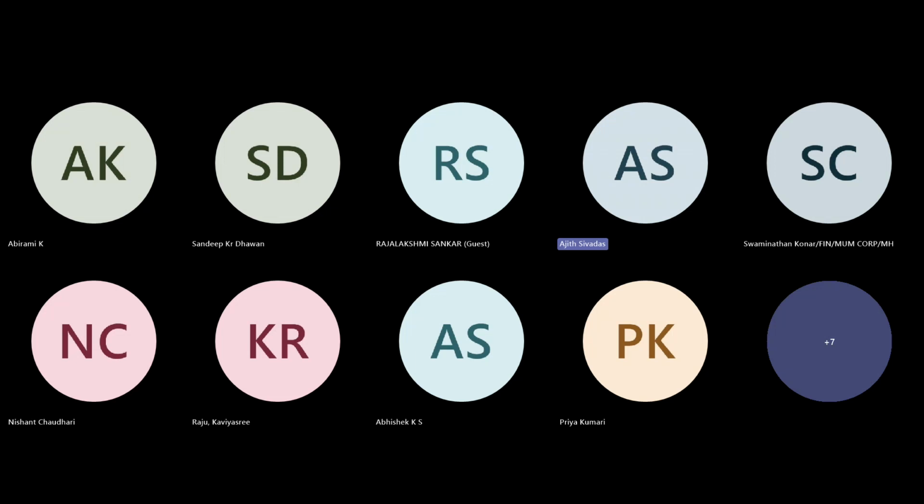Even though PAN is there, it is as good as not there. It would be equal to no PAN having been submitted. In that case, 206AA would be applicable. Hope I am clear.